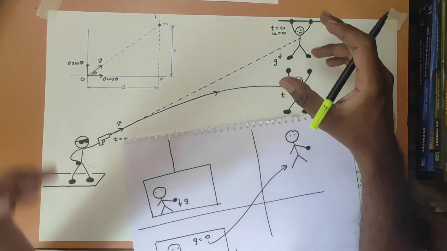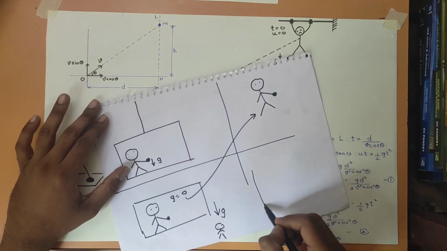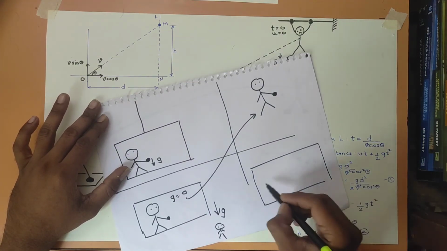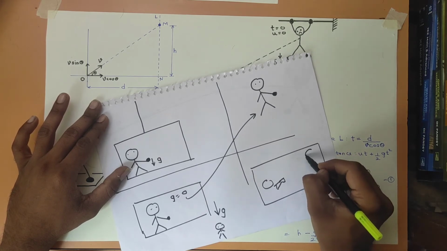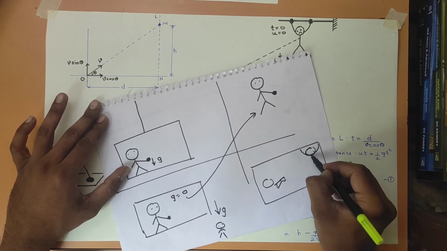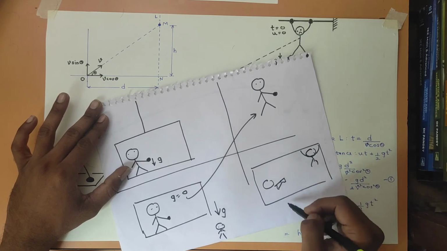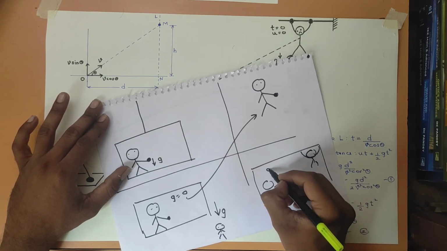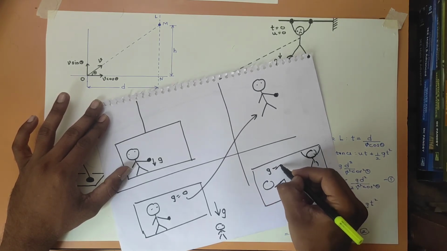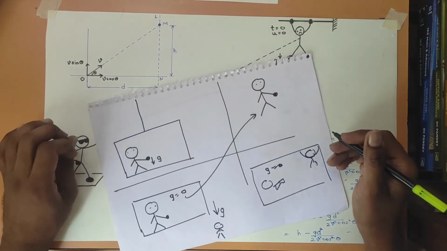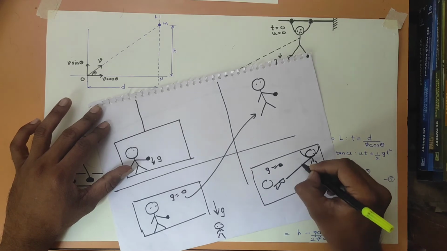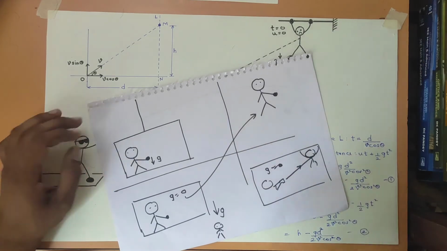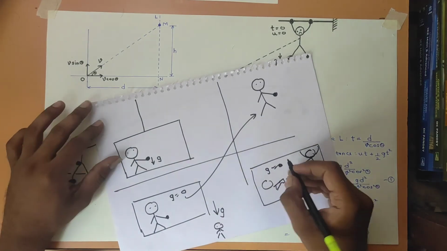So if this experiment was done in a falling lift, this is the killer, this is the person that is hanging, and the experiment is done on the falling lift. Inside the lift, it is the same situation as if we are doing this in some distant space where there is no gravity. So the bullet would directly go and hit the person with the same velocity v.